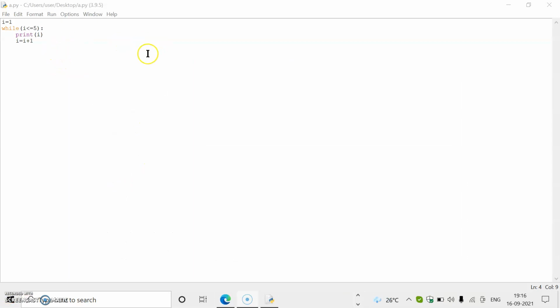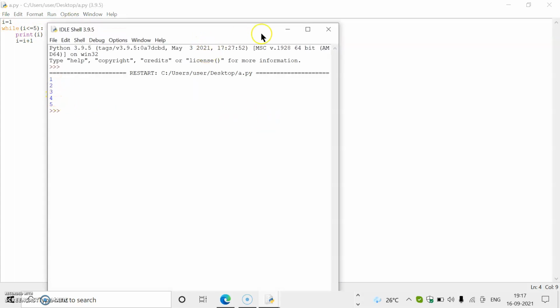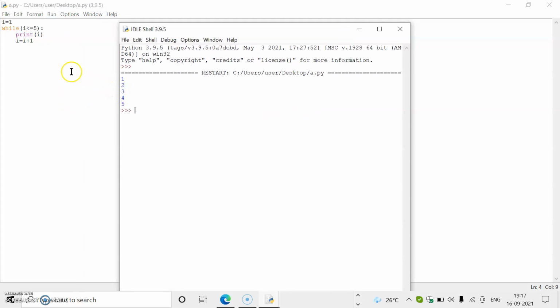This is a simple Python program looping using a while loop. The value of I equal to 1, while I less than or equal to 5, means 1 is less than or equal to 5. Print I. So this will print 1 to 5. Let's look at the output. When we run this program, 1, 2, 3, 4, 5. This is the output, because initially the value of I becomes 1, then 2, then 3, then 4, then 5. It is printed, and after 5 it exits from the loop. So this is a program using a while loop.